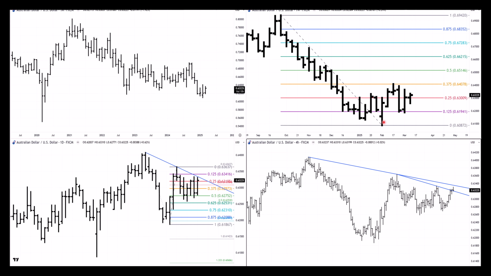Looking at the weekly chart, we retraced 37.5% or 3/8 of that whole monthly run down in just 2.5 weeks. So I was expecting that to go a little bit further to the upside. In fact, last week, while I was expecting a top, I thought we'd be making a top higher than this high over here. So I've got that one wrong. As you can see here, we've had a run down, a weak run up, and then a week of sideways. Not much going on there. I think the market will run down from here.